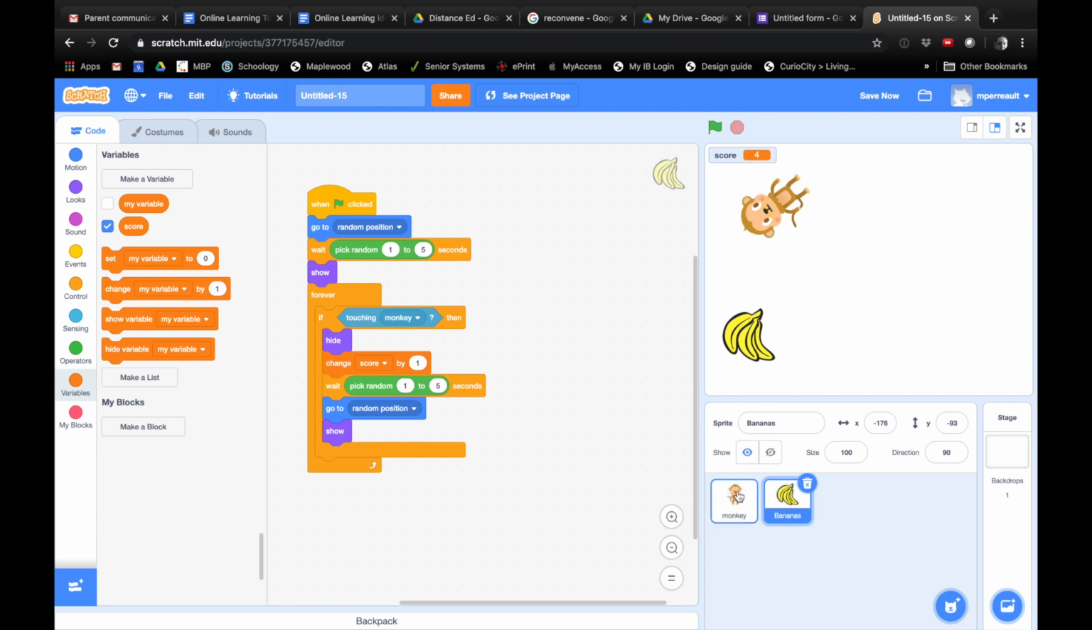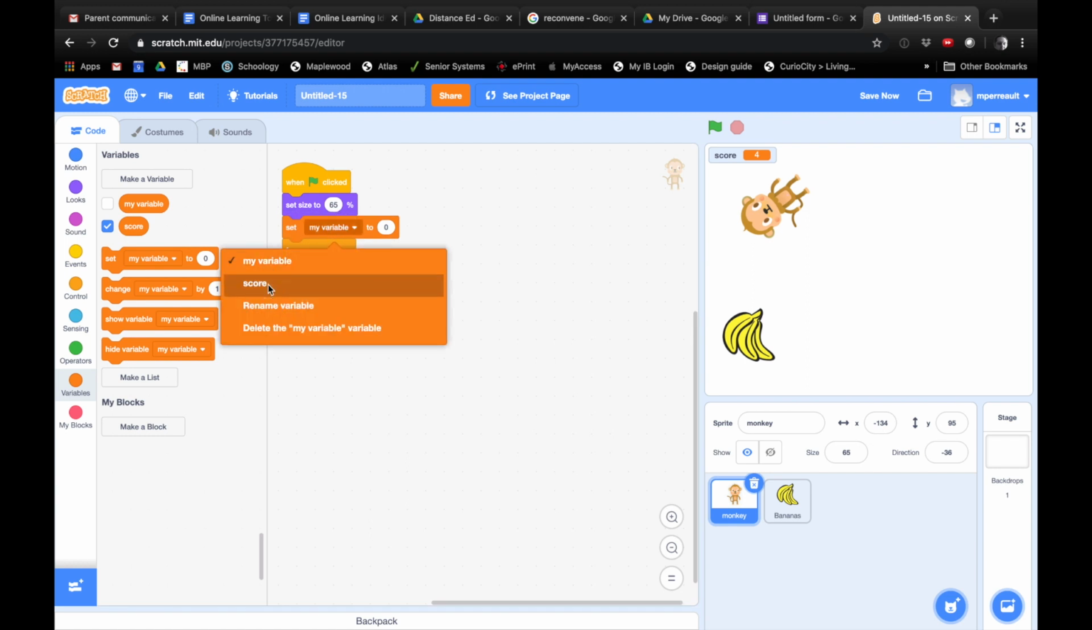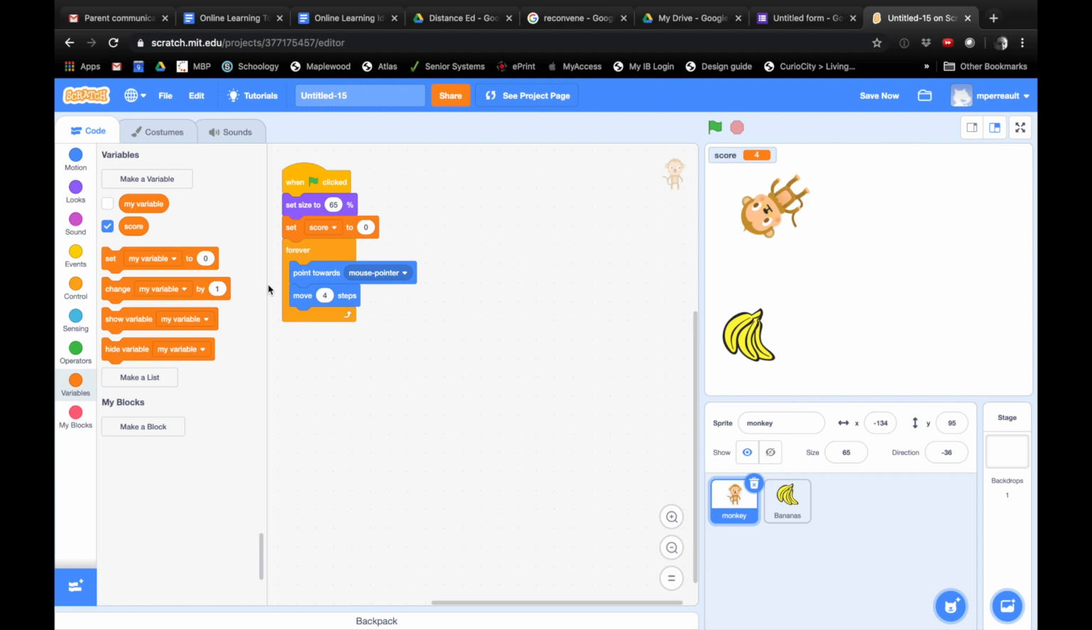So I'm going to go back to my monkey. And the first thing I'm going to do is set. So go into my variables and set my variable to 0. Yeah, and we'll put that right at the very start of our code. And instead of my variable, we're going to click and change it to score. Okay. Which one? Score? Yep.